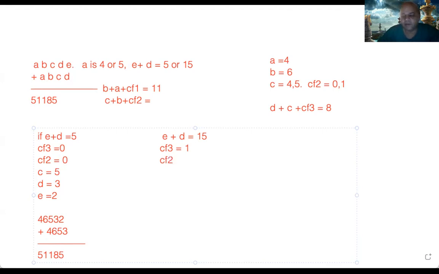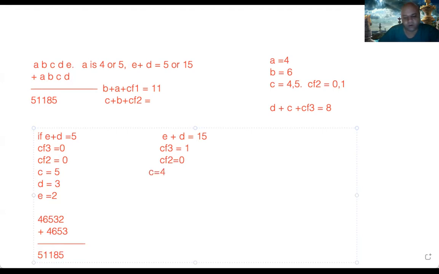Then C is equal to 4 or 5 and D plus C is equal to 7, so D is 3 or 2. So C is equal to what?